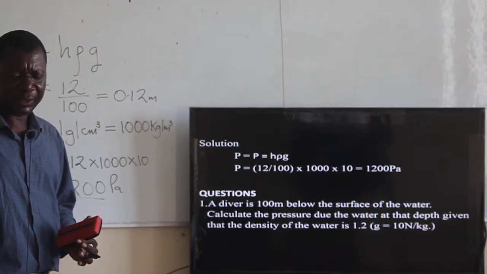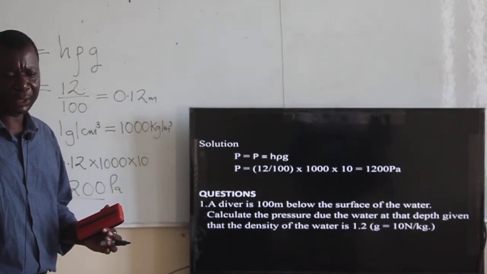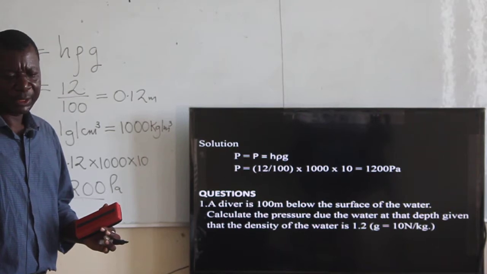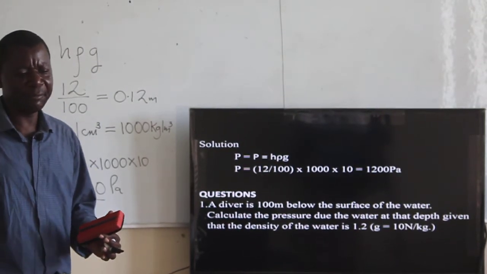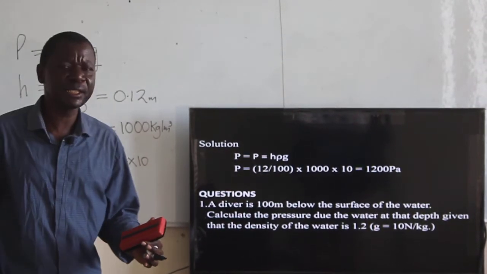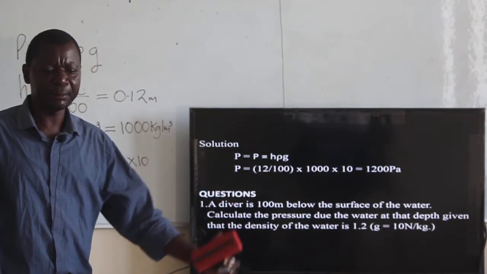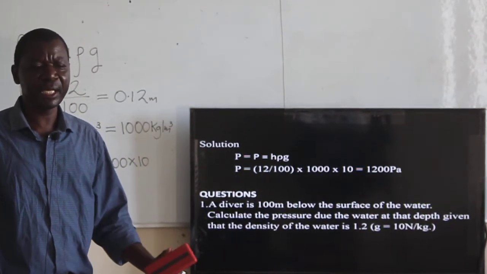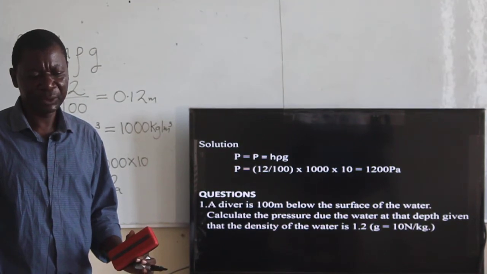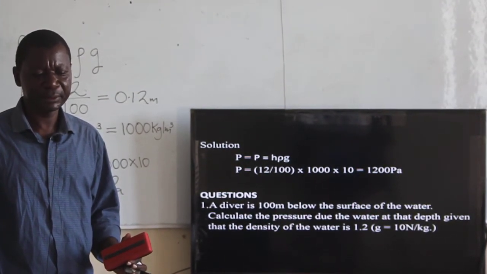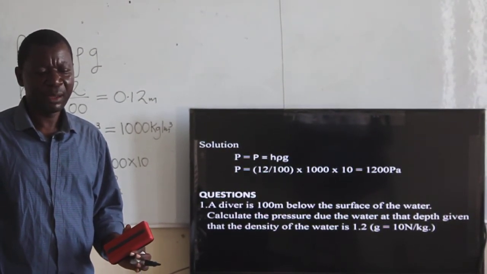And so from that, there are some questions that I will expect the learner to do. Suppose you are told that there is a diver at a certain depth, and the depth is given, the density of the liquid is given, and also the G.